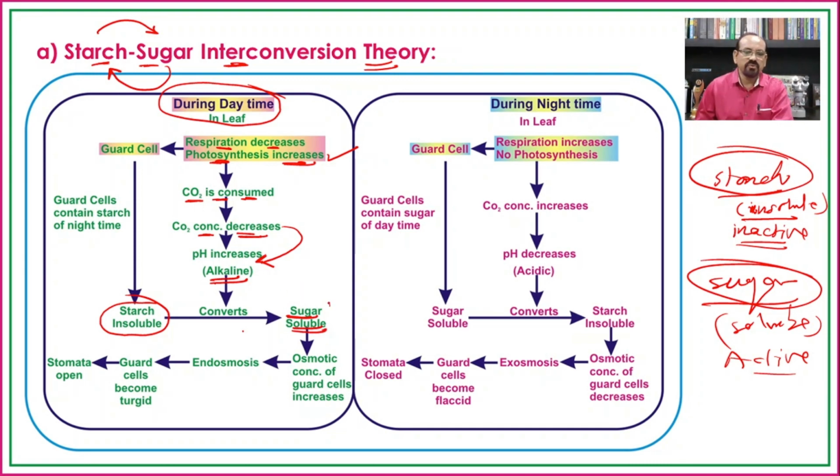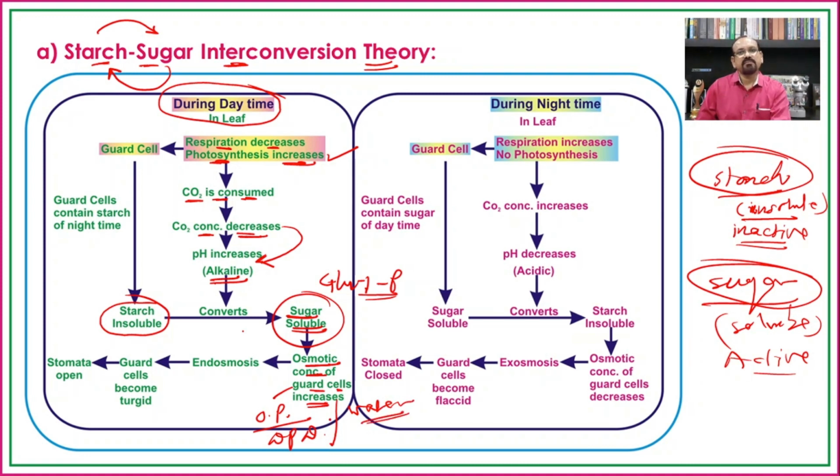This soluble sugar is nothing but glucose 1 phosphate, and its concentration in the guard cell increases. It means that the osmotic pressure or the DPD will increase, or in other words, the water potential becomes more negative.